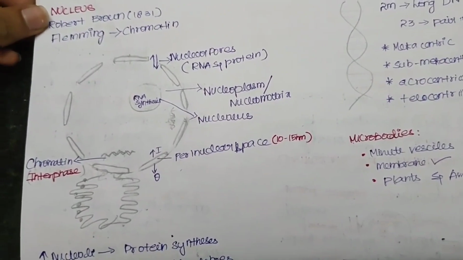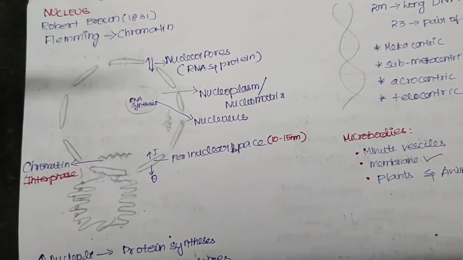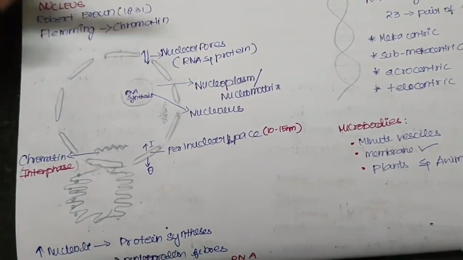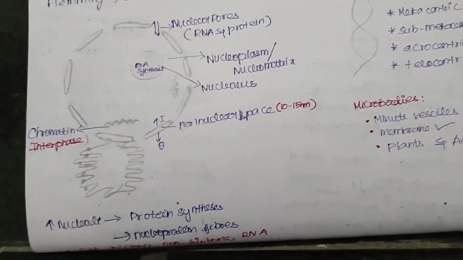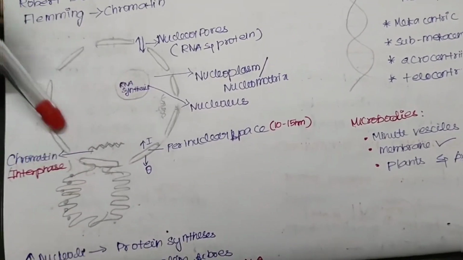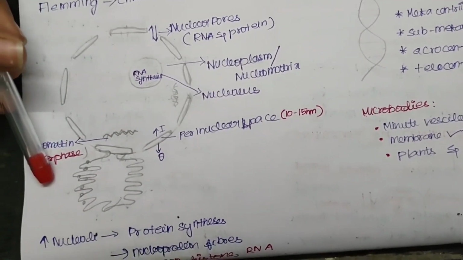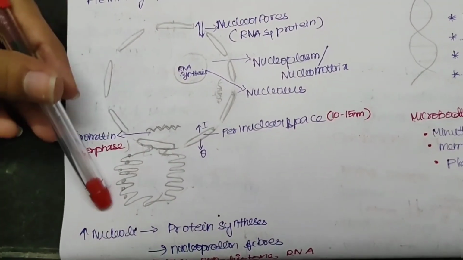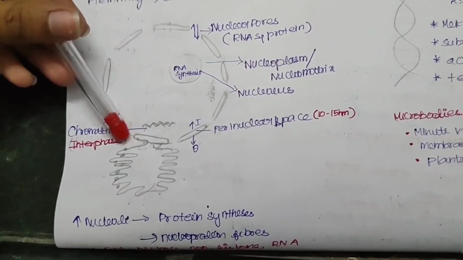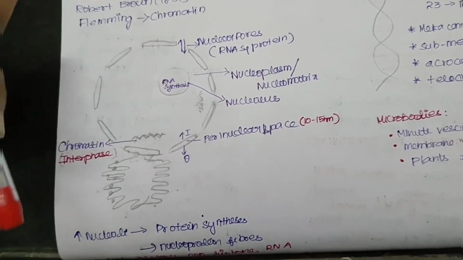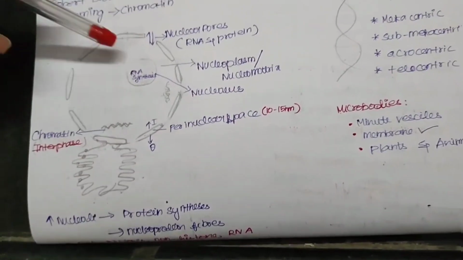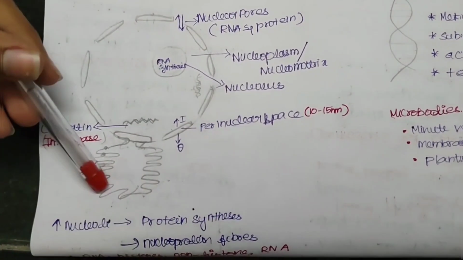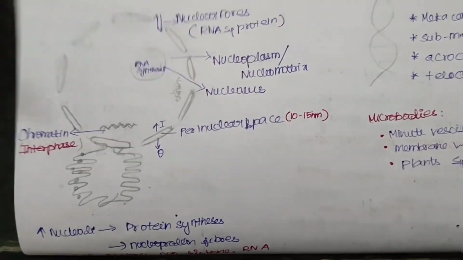What are the things given in NCERT? You have to remember these things, and that will be enough: inner and outer membrane, perinuclear space, nucleopores, nucleoplasm, nucleolus, chromatin. And the main part is that the endoplasmic reticulum is attached to the nucleus, and it also bears ribosomes. As you know, when it bears ribosomes, it is the rough endoplasmic reticulum, because ribosomal RNA synthesis is happening here. That's why this endoplasmic reticulum is closely attached to the outer layer of the nucleus.